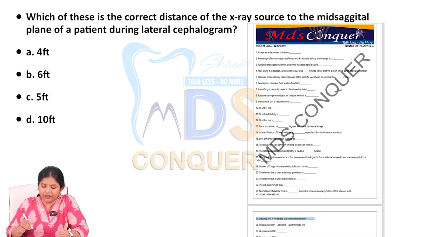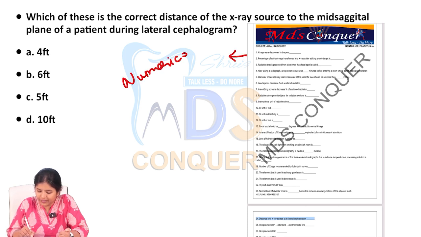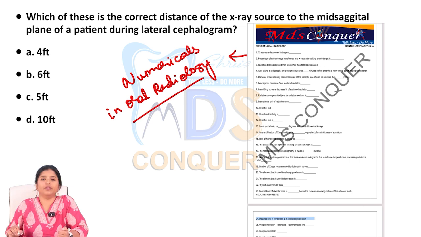Another very interesting one. Before I go to this question, I wanted to tell you guys that this is a screenshot of the numericals in oral radiology. Okay, so this was specifically prepared by the team in order to make sure that all the important numericals in oral radiology are covered. This was given to the offline students, and all of them had to attempt this as a small questionnaire before they came to the revision class in oral radiology.